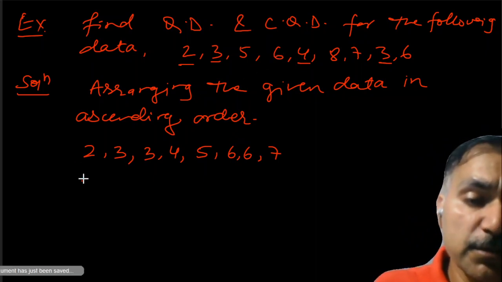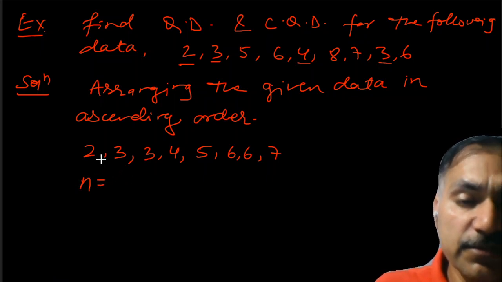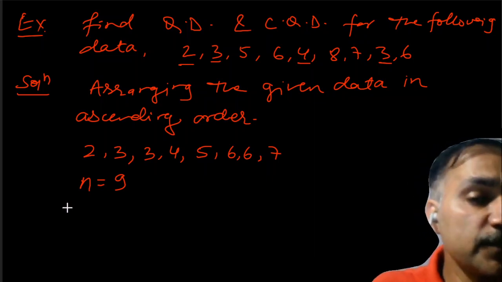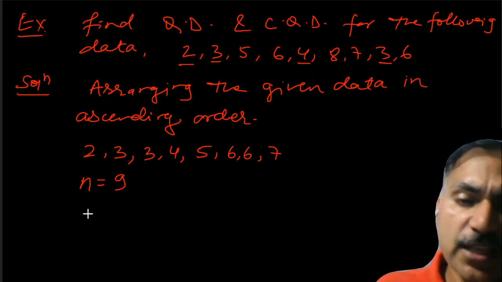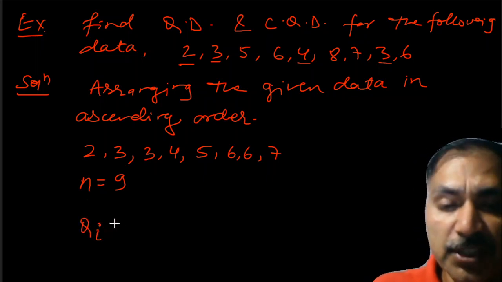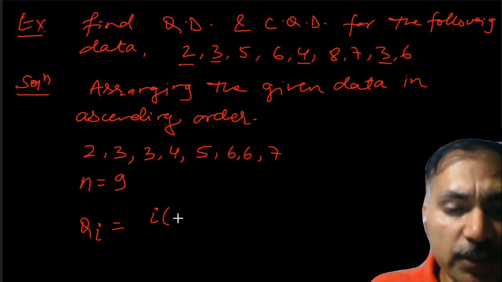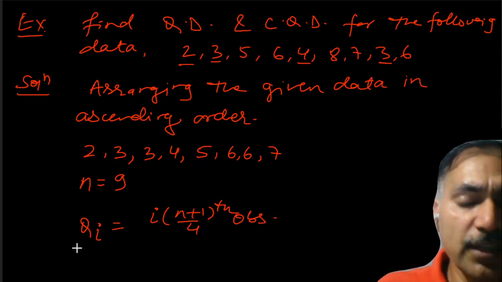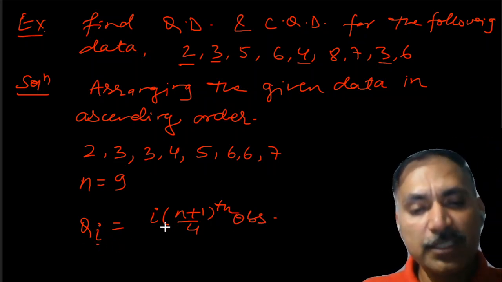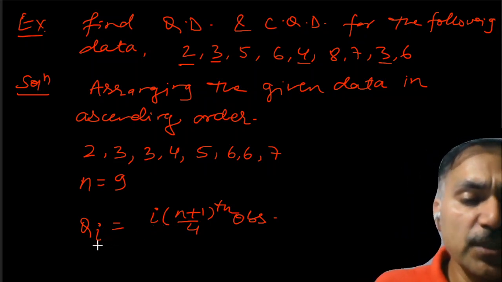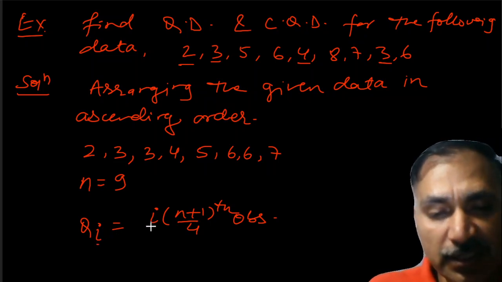We will count the number of observations, that is n. Here in this case, as we have counted, there are 9 numbers, so n is equal to 9. Coming to the next, that is finding the quartiles. Here is the general formula: Qi is equal to i into (n plus 1) upon 4th observation. So if we are interested to find Q1, i will be replaced by 1. If we are interested in Q2, i will be replaced by 2. And if it is Q3, then i will be replaced by 3.